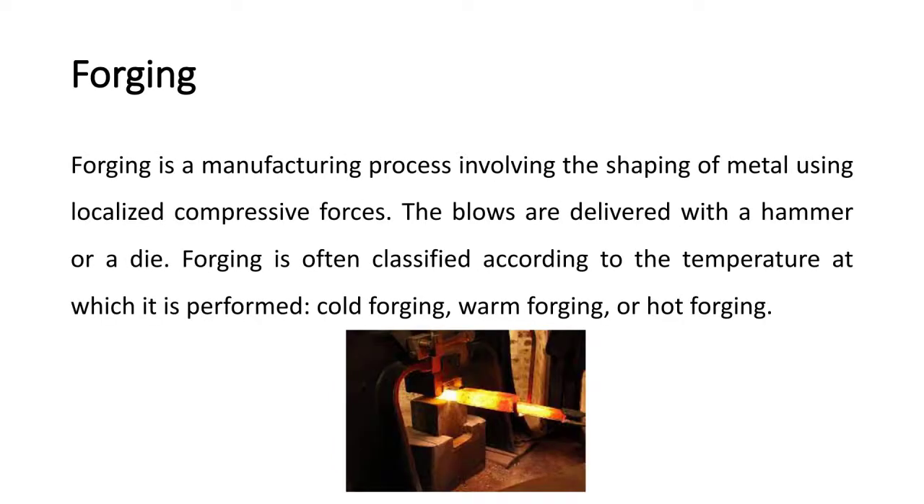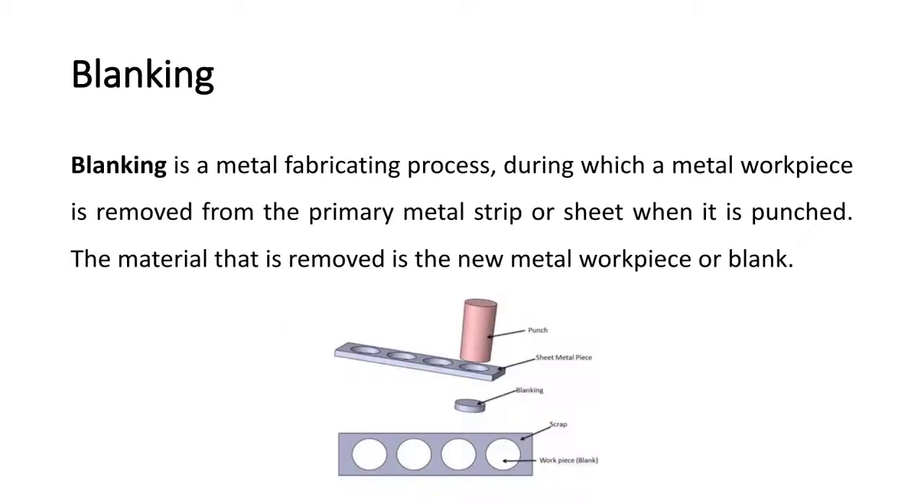Forging. Forging is a manufacturing process involving the shaping of metal using localized compressive forces. The blows are delivered with a hammer or die. Forging is often classified according to the temperature at which it is performed. The different types are cold forging, warm forging, hot forging.